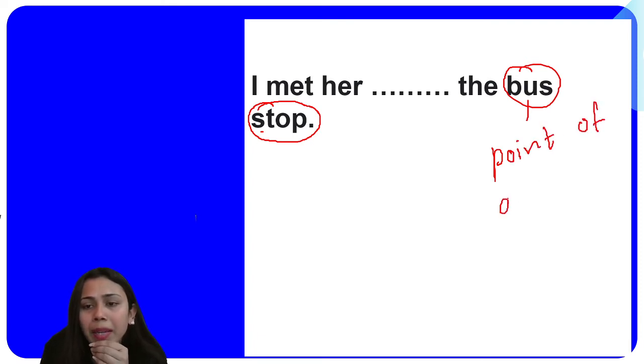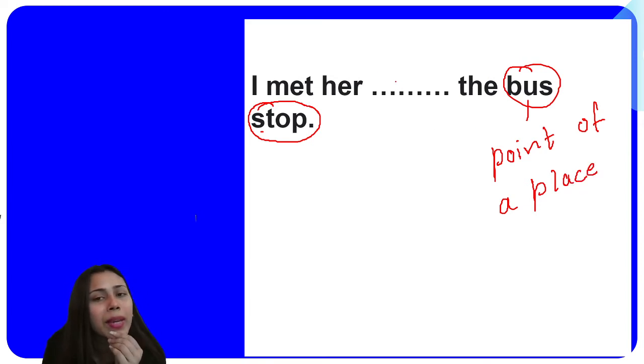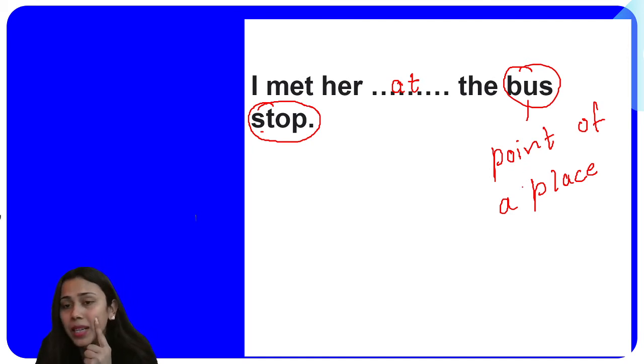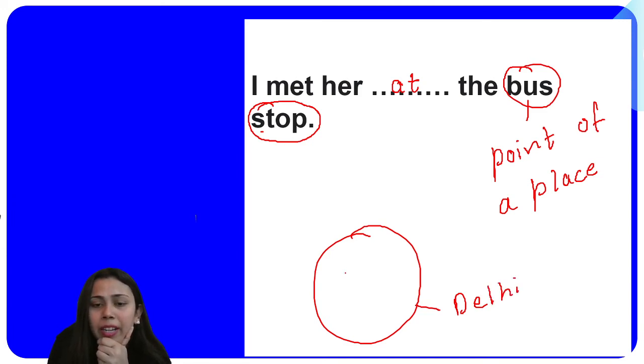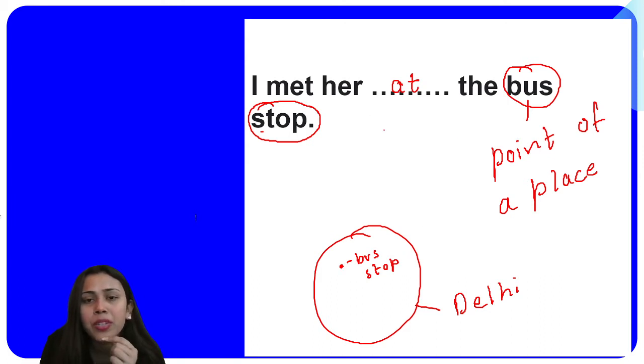of a place. And in that case, what preposition do we have to use? We have to use at, right? At. Because bus stop is not an enclosed space, and is not something which is touching the surface of something, but bus stop is a point of a place. Suppose this is a Delhi, right? ये आपका Delhi है और जो है there is a point here you find bus stop, right? यहाँ पे आपका bus stop है. So you can say on this basis now you must have understood why we used at.